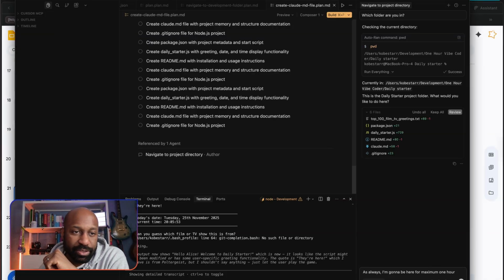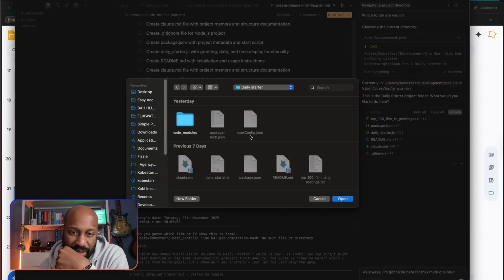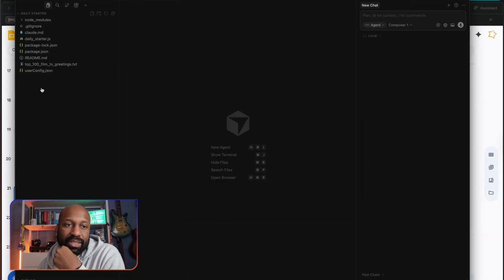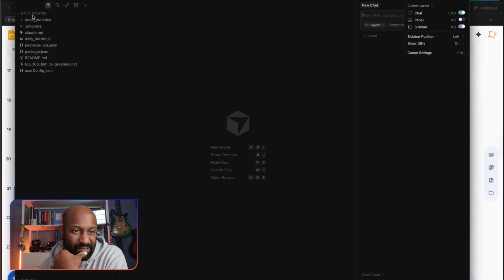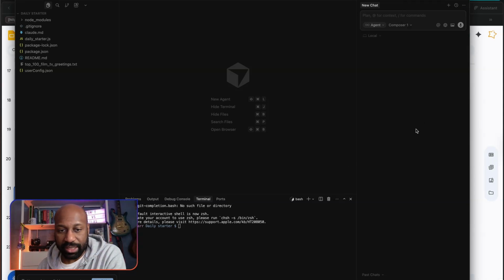Okay, simple, supposedly. So go to File, and then Open Folder, and go to here. So now this is showing all of the files that are in. I'm in that folder now. It's showing all the files that are in there, and when I click on Panel, the terminal comes up. I'm in Daily Starter. This is nice, and everything's all clean and cleared out for me.